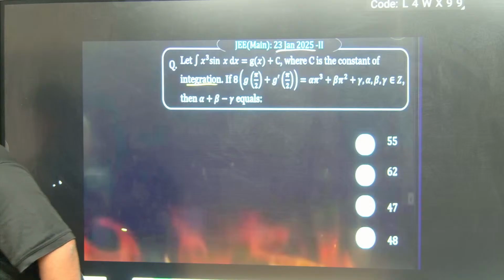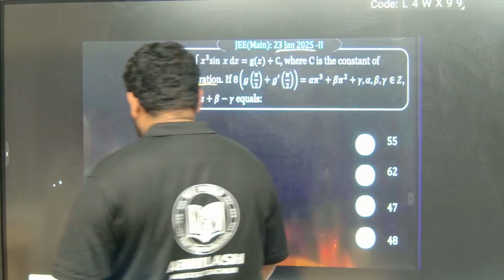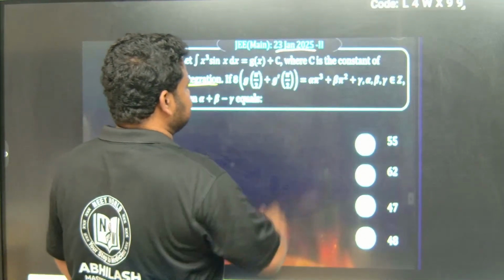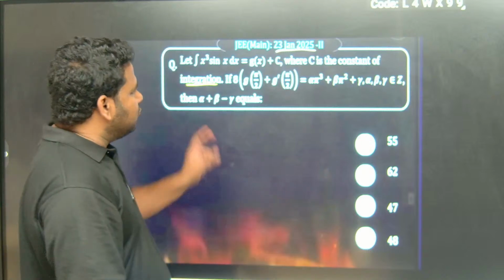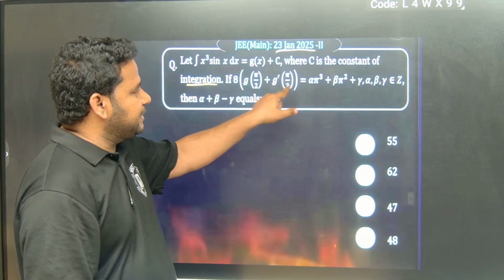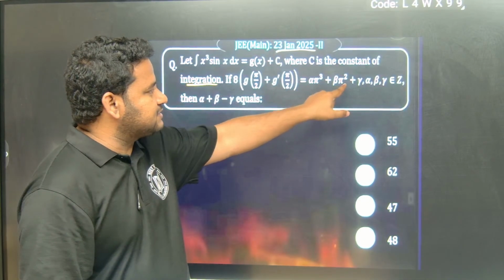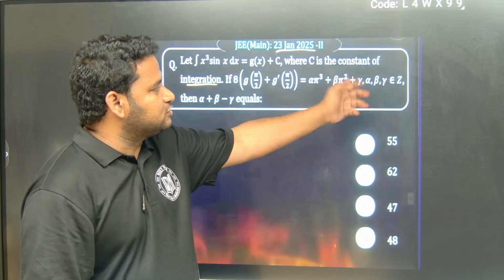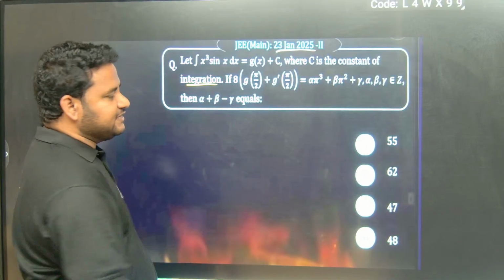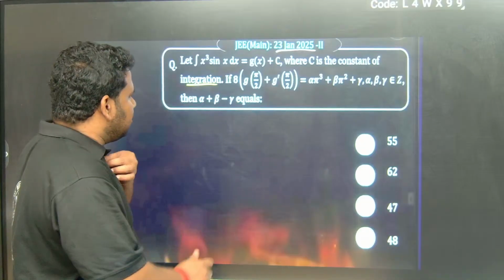Yes, thank you. Okay. So, have a look at this question. Let the integral of x cube sin x dx be equal to g of x plus c, where c is the constant of integration. The question they are asking is: if 8 times g of pi by 2 plus g dash of pi by 2 is equal to alpha times pi cube plus beta times pi square plus gamma, where alpha, beta, gamma belong to Z, then alpha plus beta minus gamma is equal to what? That is the question they are asking. Now, have a look at this question.